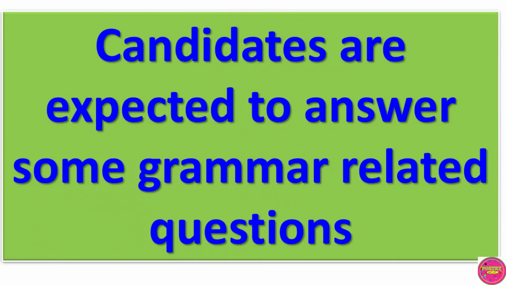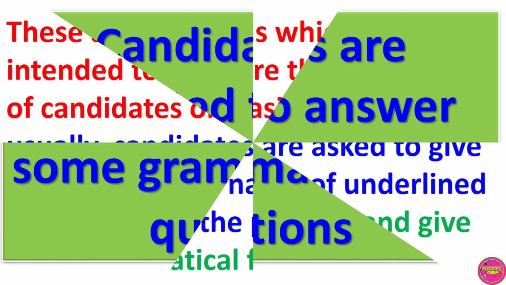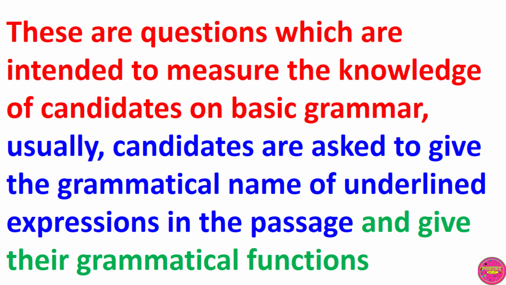Candidates are expected to answer some grammar-related questions. These are the type of questions that candidates consider difficult when it comes to comprehension passage. But hey there, these questions are simple if you understand them. These are questions which are intended to measure the knowledge of candidates on basic grammar. Usually, candidates are asked to give the grammatical name of underlined expressions in a passage and their grammatical functions. We have videos on grammatical names and functions. Please go through our channel playlist and get detailed explanations of how to identify grammatical names and their functions.